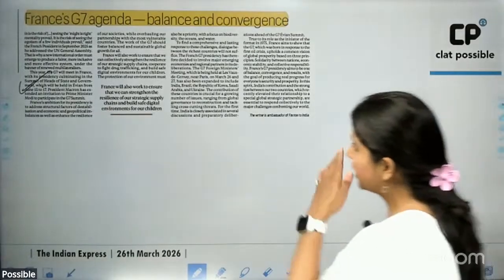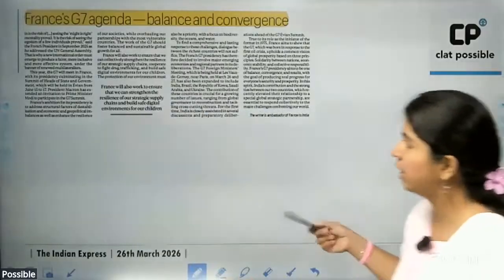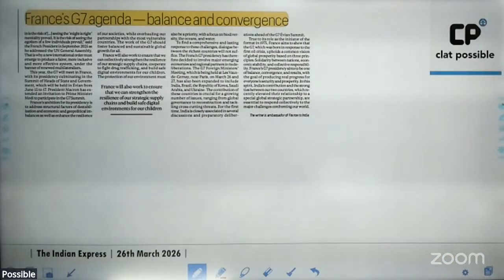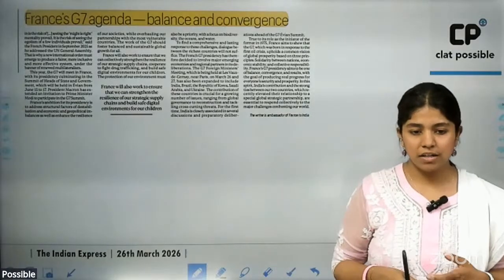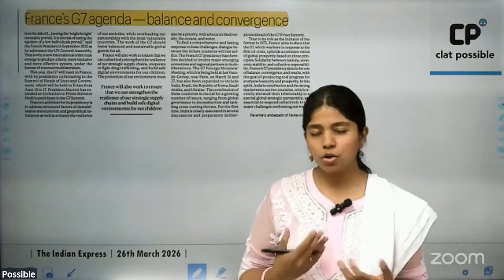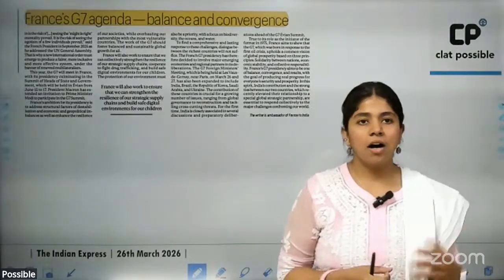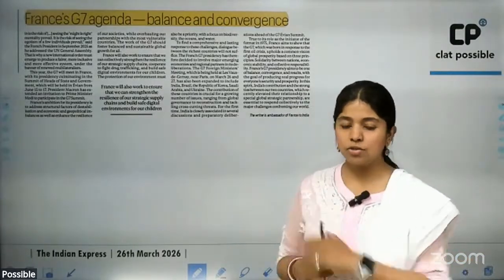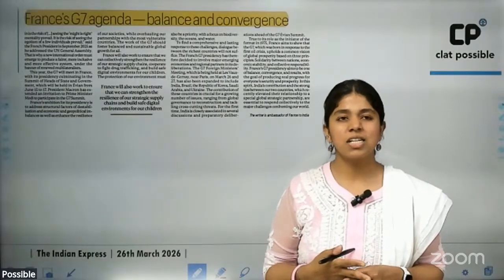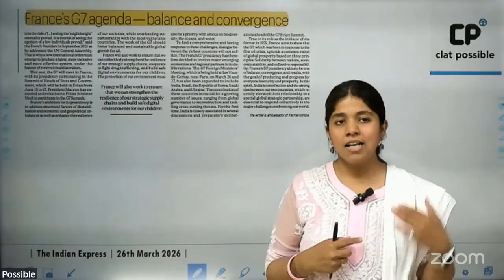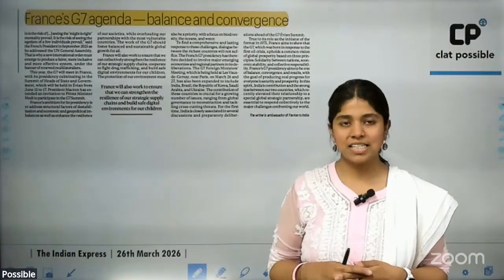Okay. Then the next article is on G7. We have the G7 summit that is scheduled to take place, and this year it is being held in France. Last year it was held in Kananaskis in Canada. France is one such country which also keeps on calling for dialogue diplomacy. Here in G7, the United States of America is a part of G7 and engaged in a war. G7 is an organization mostly inclusive of the developed countries of the world, established in 1975. Last year it completed 50 years of its existence.